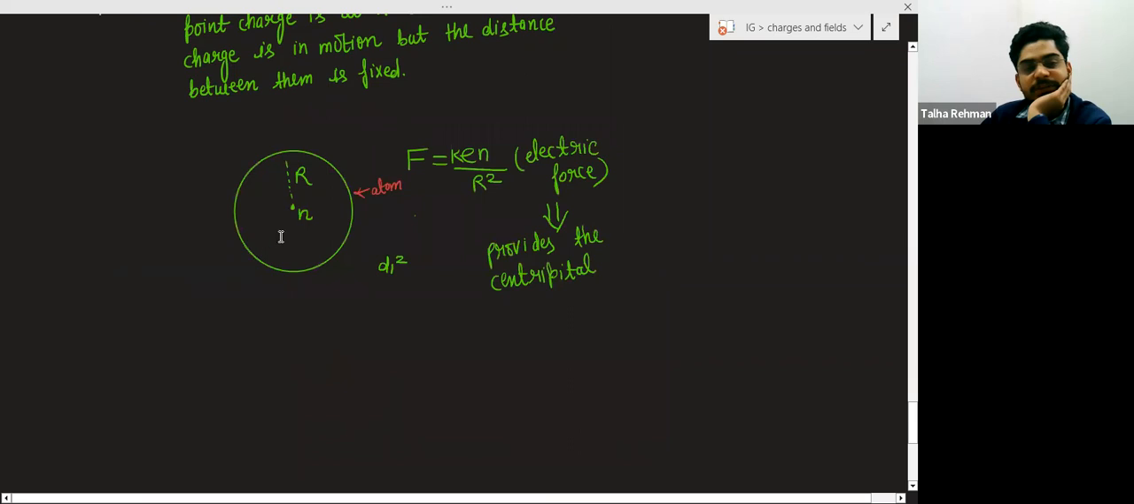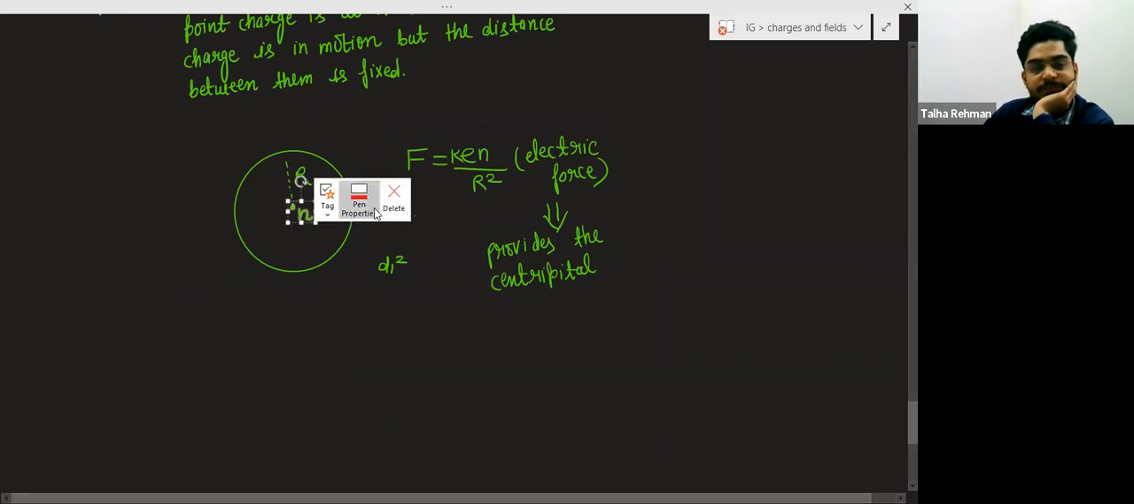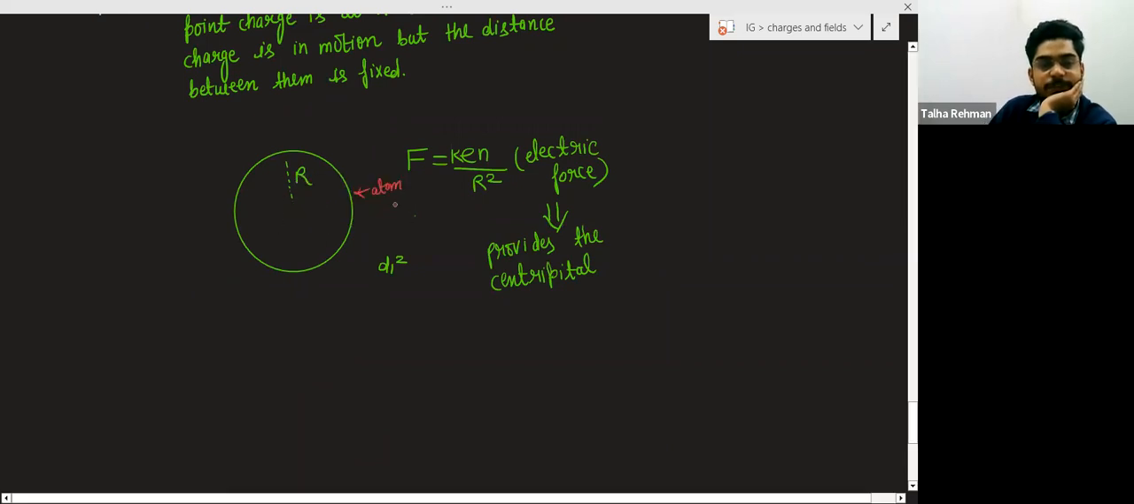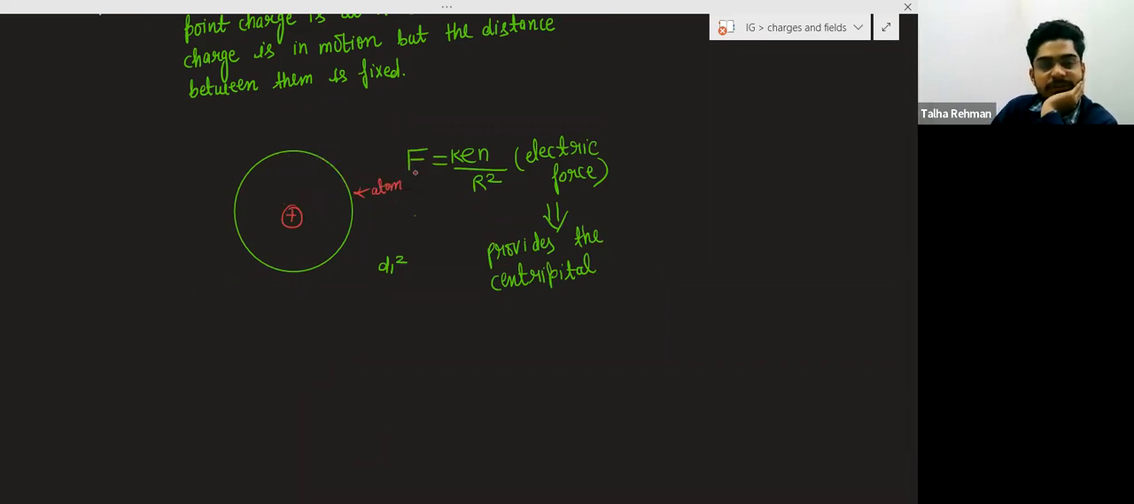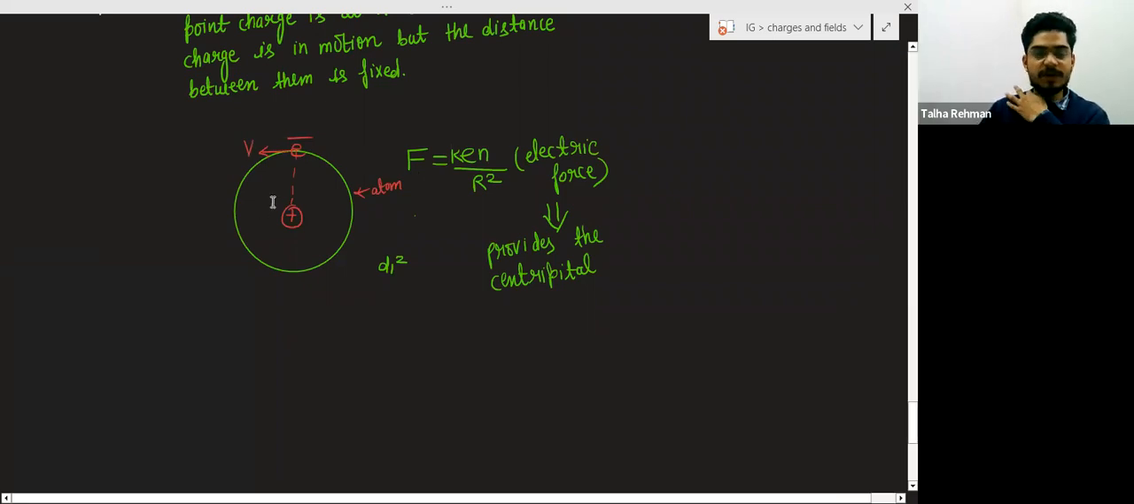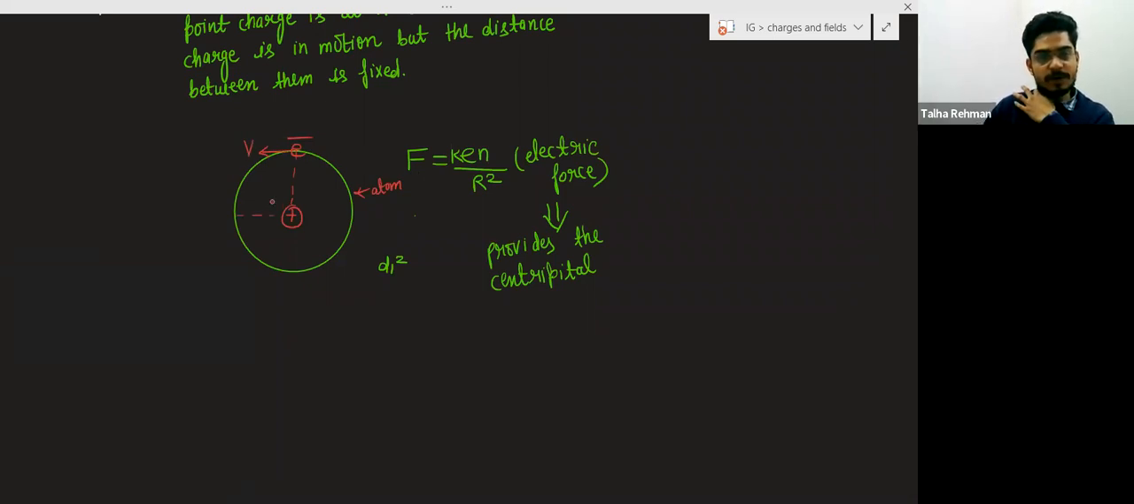We know that this is an atom, suppose. At the center, a positively charged nucleus is there. And around the nucleus, electrons are revolving. So the electron will be here, and this electron is revolving in a circular orbit with some speed v around the nucleus.